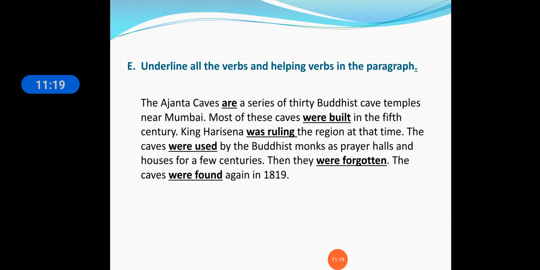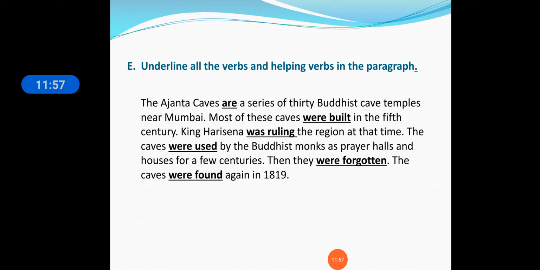So these caves were built in the 15th century, and King Harishena was ruling the region at that time. So he was the king at that time. The caves were used by the Buddhist monks as prayer halls and houses for a few centuries. So here you can see in this sentence the caves were used. Caves is there, and were is used. So were is the helping verb and used is the verb here. Were used by the Buddhist monks.